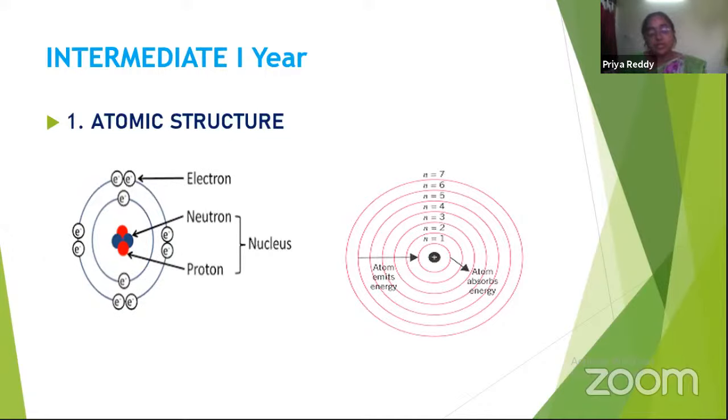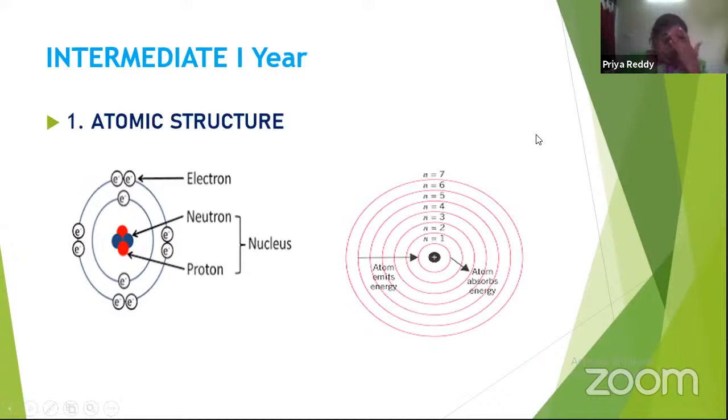So many theories were proposed by different scientists for the atomic model, and Bohr's atomic model is very famous. Even the quantum model of an atom is also proposed. And in this chapter we are going to study the shapes of orbitals derived from the Schrodinger wave equation.